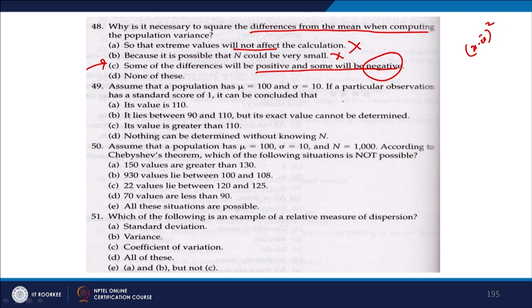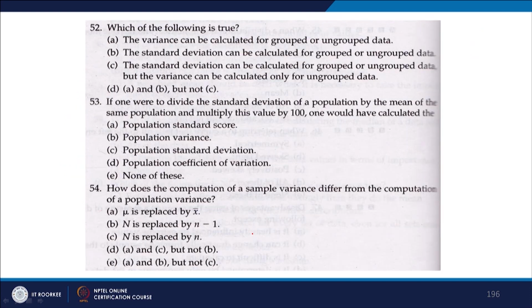Since I did not teach you the standard score, let me skip this question. So, I will not cover these two. Which of the following is an example of a relative measure of dispersion? Of course, coefficient of variation, is it not. So, the answer to 51 is C, right.